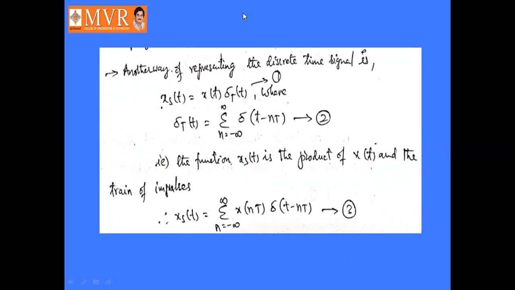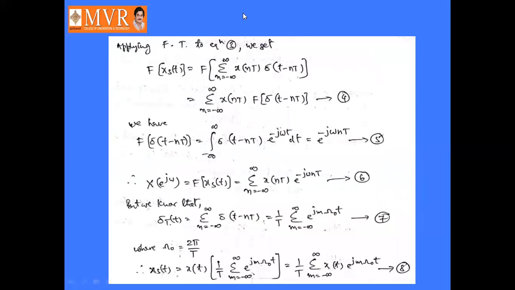Now we are taking the Fourier transform of equation number 3, so that it will become equation number 4: the Fourier transform of xs of t is equal to sigma n is minus infinity to infinity x of nT into the Fourier transform of delta of t minus nT. Now the Fourier transform of delta of t minus nT will become e power minus j omega nT. So this will be replaced by e power minus j omega nT.